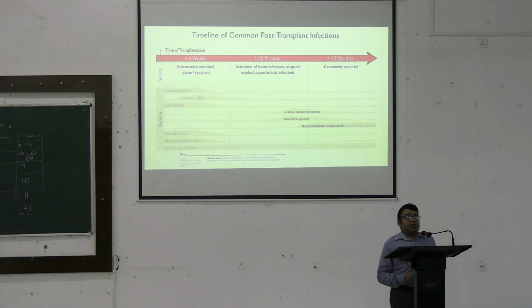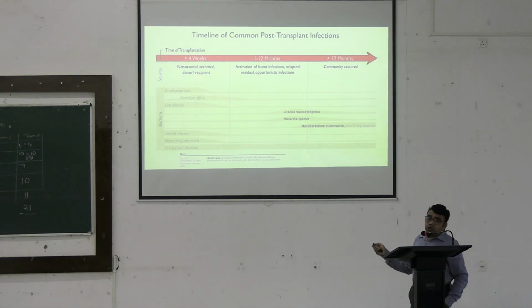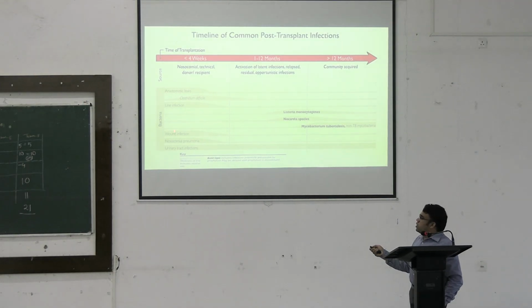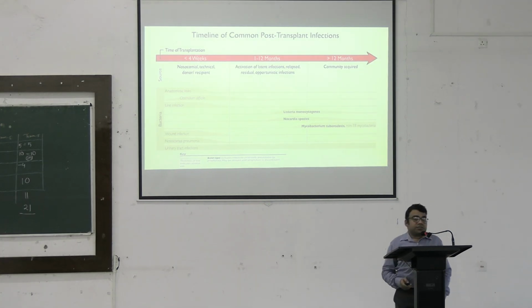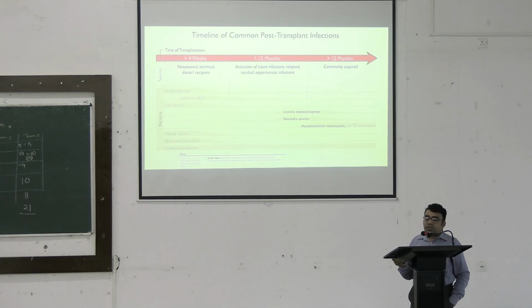Similarly, if we look at the bacterial infections, again in the immediate post-procedure period, we can find various kind of bacterial infections ranging from urinary tract infections to wound infections or line infections. Most of them will be caused by nosocomial organisms which are present in the hospital environment, and most of these are healthcare associated infections.